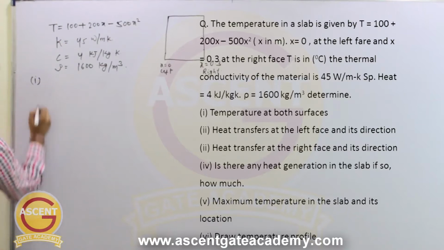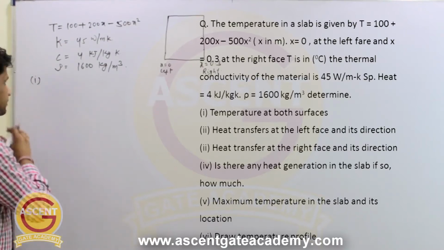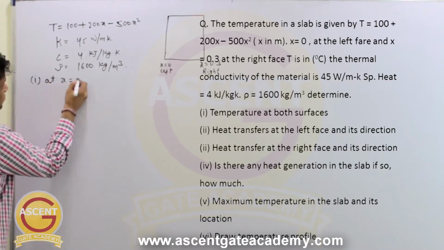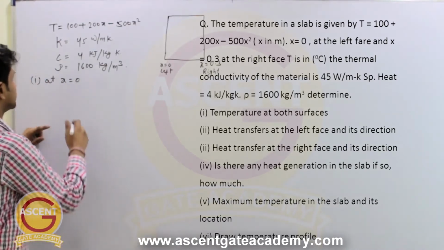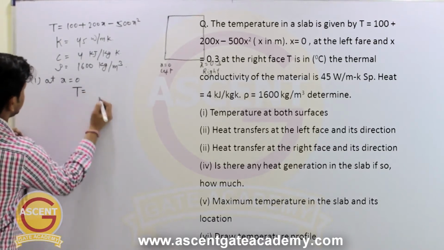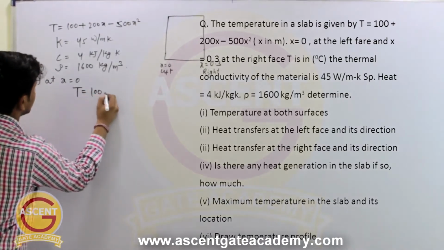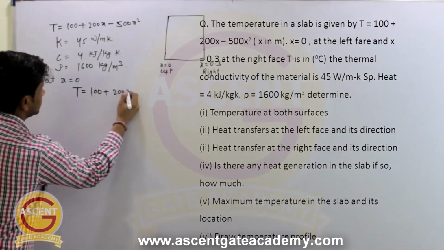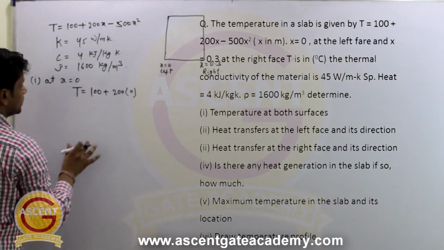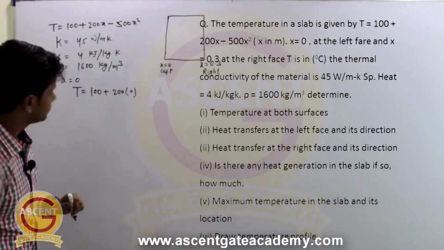Okay. So now let's calculate the first problem. So he is asking to calculate the temperature at left face. So at x equal to 0, he is asking to calculate the temperature. So what you have to do, just in this equation, T equal to 100 plus 200x, x will be equal to 0. So this term will also become 0. So we are just remaining with what?